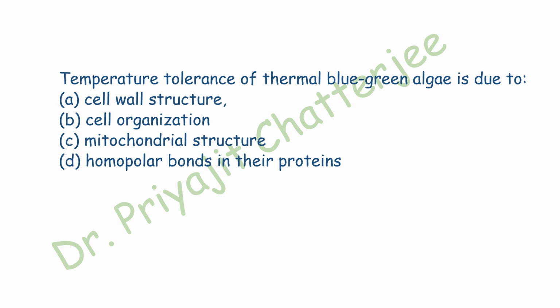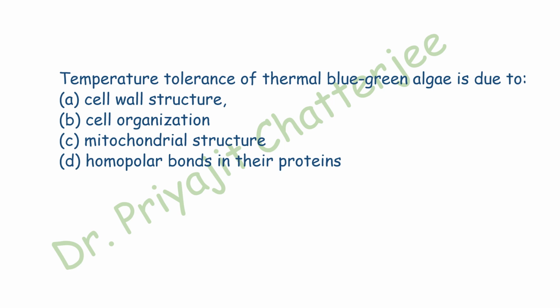The next question is, temperature tolerance of thermal blue-green algae is due to. The options are cell wall structure, cell organization, mitochondrial structure, homopolar bonds in their proteins. Here the correct answer is option D, homopolar bonds in the proteins.